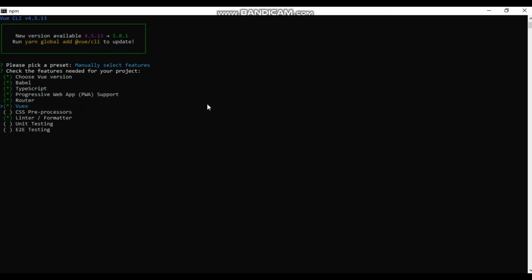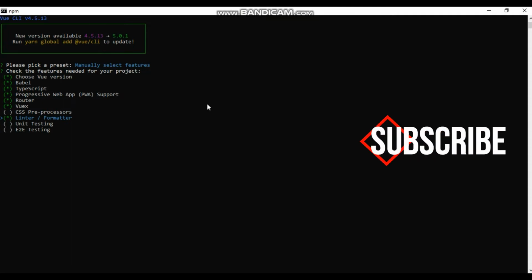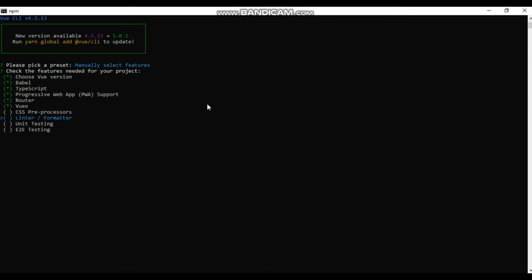Then I skip CSS preprocessor, linter and so on. If you want CSS preprocessor, click the space button to select it. Then click enter and it will be installed in your chosen folder location.